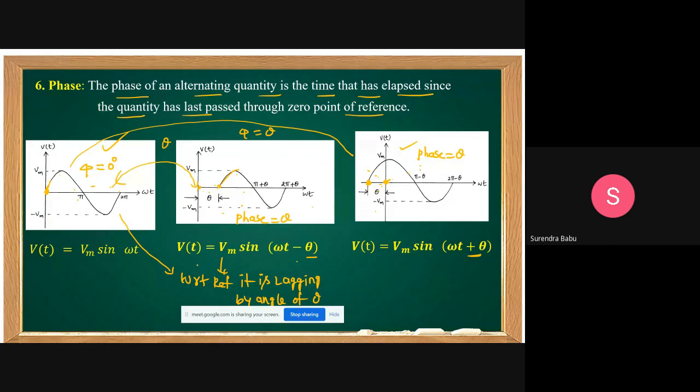Next, with this one, this is our reference. With respect to reference, it is leading. It is leading by an angle of how much? Theta. It is leading by an angle of theta.